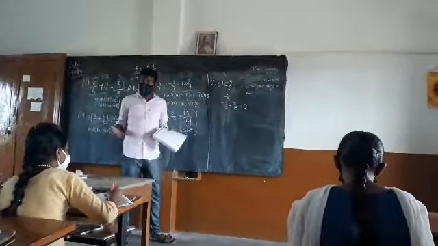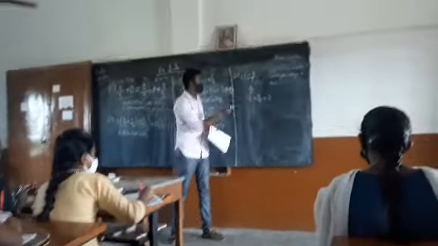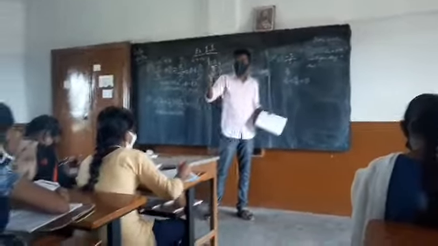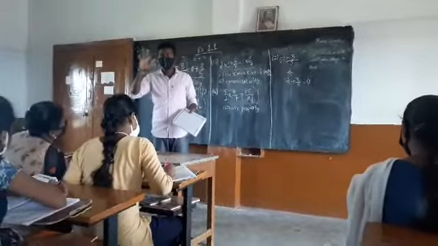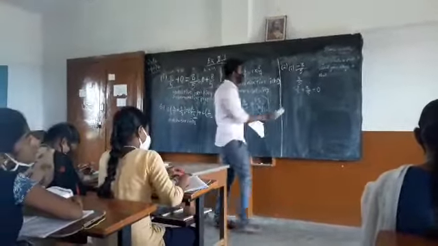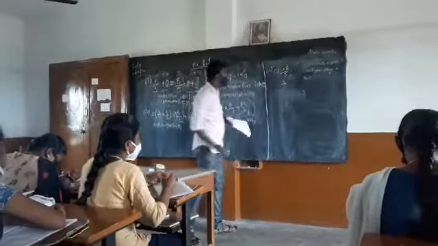Then what would be the additive inverse of 3 by 5? Minus 3 by 5. It's just the opposite. You can directly change the symbol. If it is plus, you can directly make it minus. For additive inverse only. Do not get confused with the multiplicative things. So minus 3 by 5 is the additive inverse.